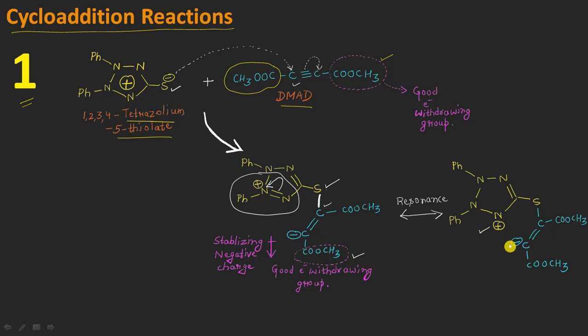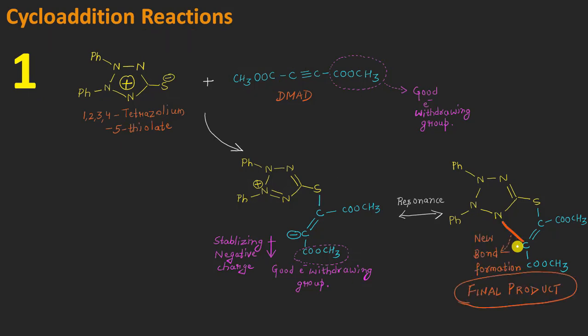So now you can see that the nitrogen here is having a positive charge and this carbon atom here is having a negative charge. Both the charges are present in the same molecule, so an intramolecular type of bond formation will take place here in between this positive and the negative charge, because it will be resulting in the formation of a 5-membered ring structure.